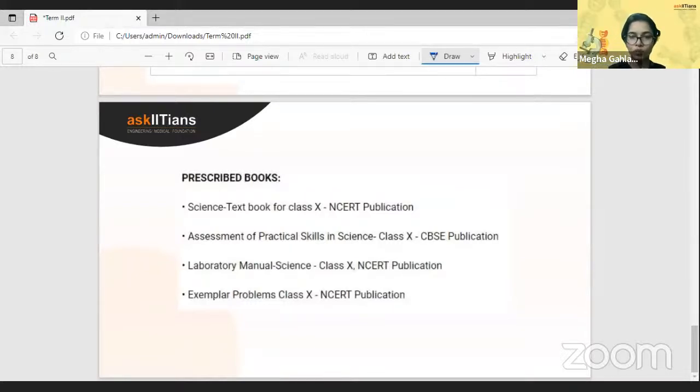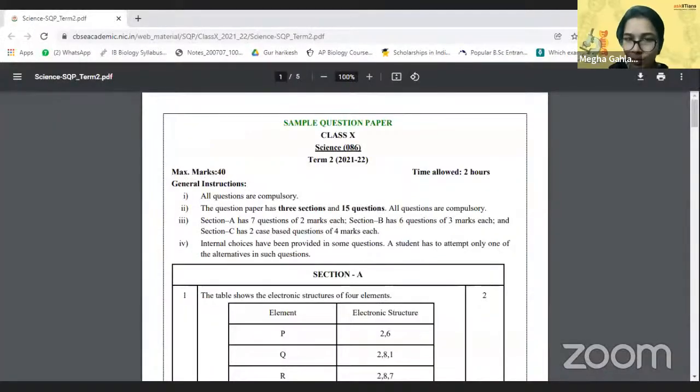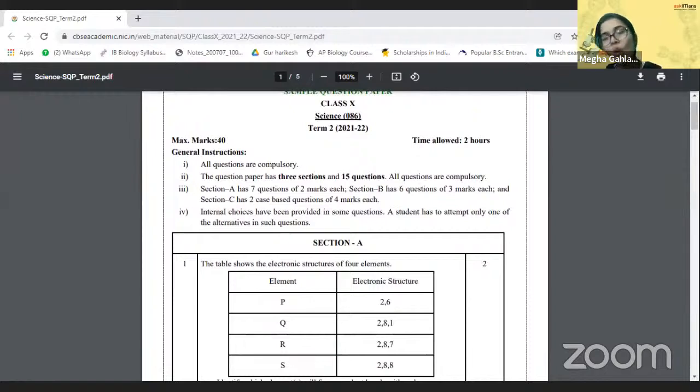Now let's move to the sample question paper, term 2 for class 10. Most importantly, go through all the general instructions. It's very important to understand. The paper is going to have 3 sections and 15 questions. Section A is going to have 2 marks each, section B is going to have 3 marks each, and section C is going to have 4 marks each.